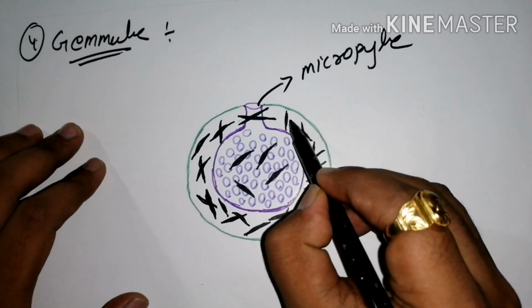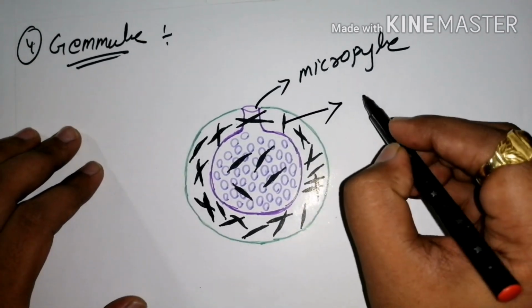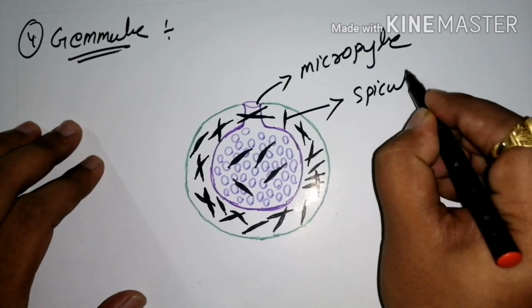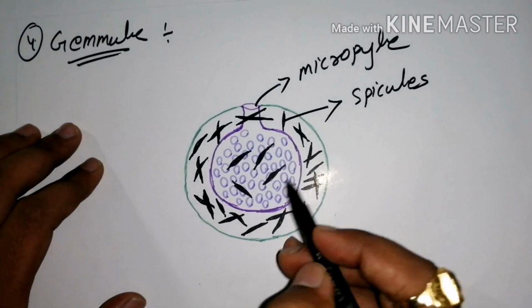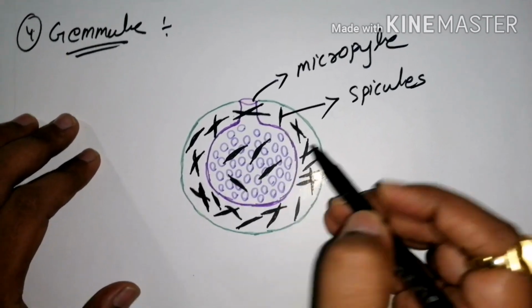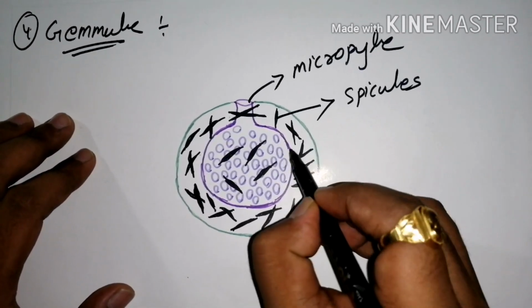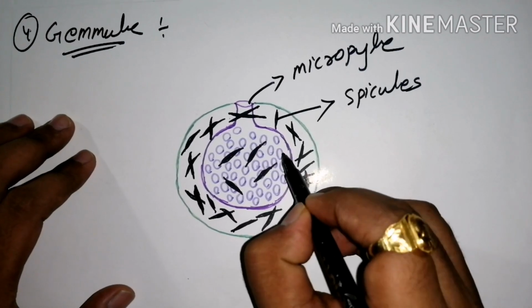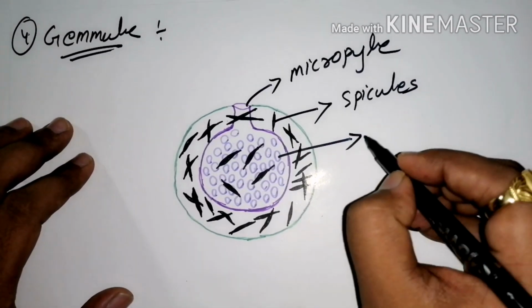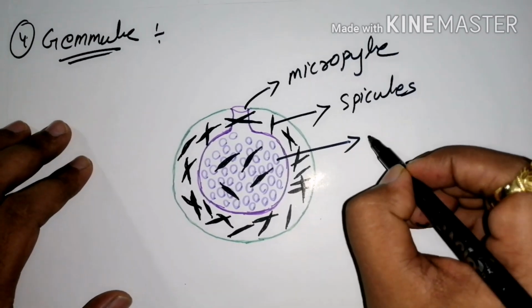There are some tentacle-like structures which are otherwise known as your spicules, and the inner rounded mass is the main constituent of this gemmule structure. This whole mass is known as your archaeocytes,